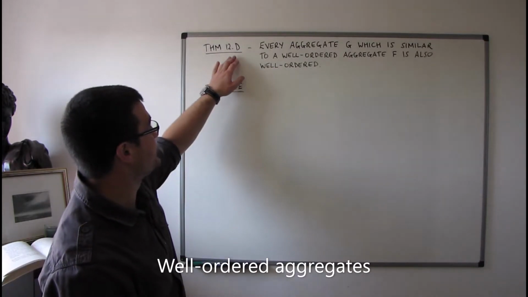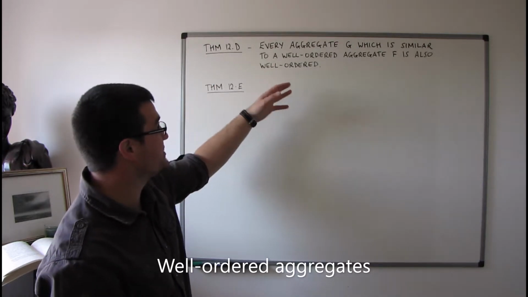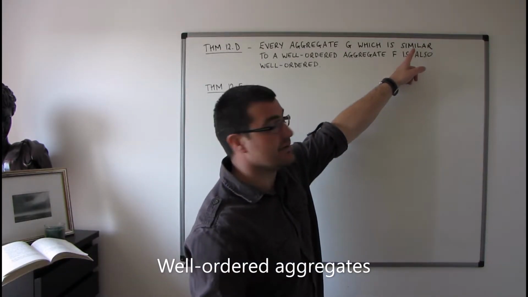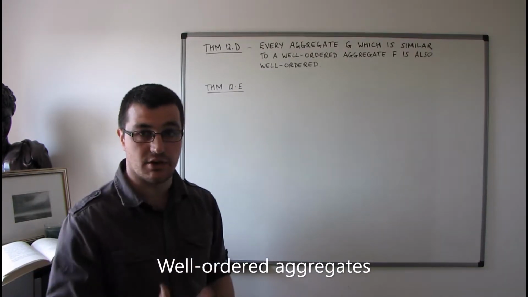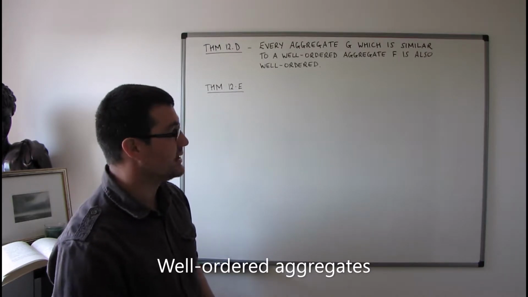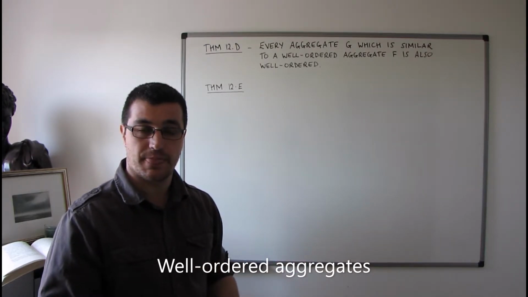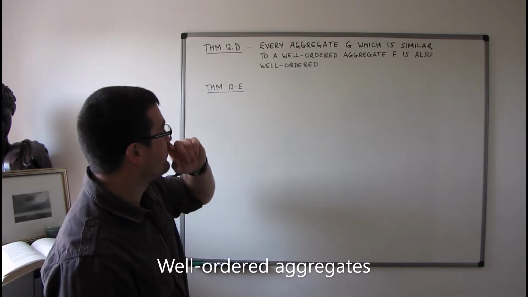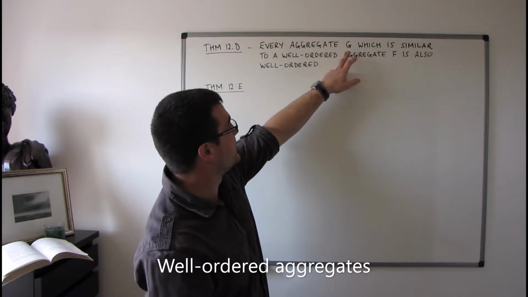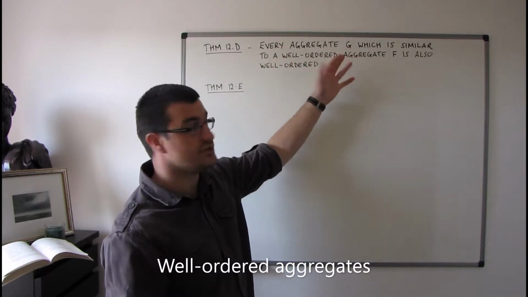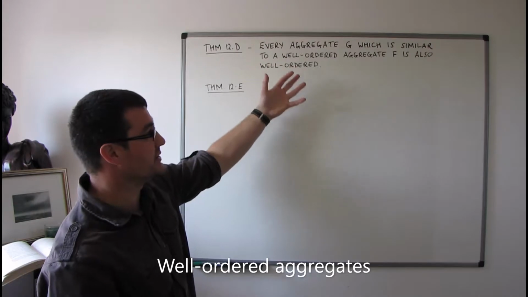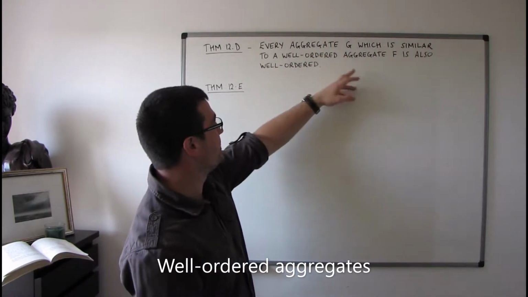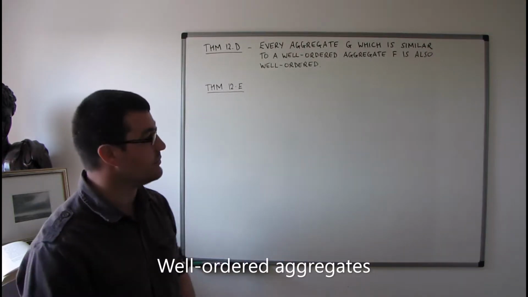So Theorem 12D: every aggregate G, which is similar to a well-ordered aggregate F, is also well-ordered. So remember, this similarity relates to simply ordered aggregates. Two similar aggregates will have the same ordinal type. So if we've got just any aggregate G, but it happens to be similar to a well-ordered aggregate F, so presumably G actually has to be a simply ordered aggregate, then G is also well-ordered.